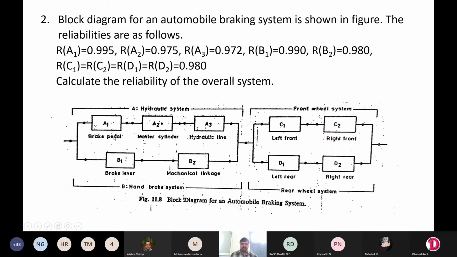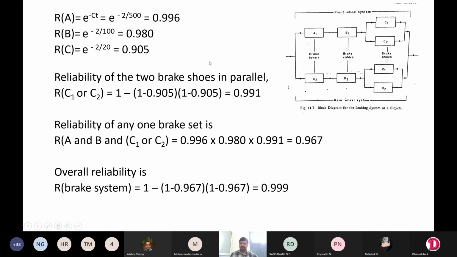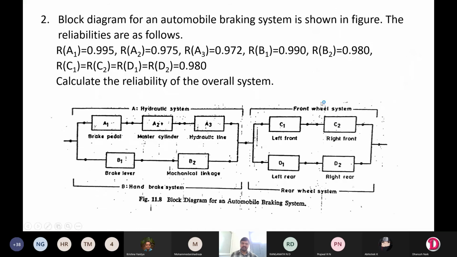A1 is brake pedal, A2 is master cylinder, and A3 is hydraulic line. Whereas in the previous problem, A1, A2 both were brake levers, the same component, and B1, B2 both were brake cables. But here they are different components and they have different reliability values. So that's why we have to make use of this equation.